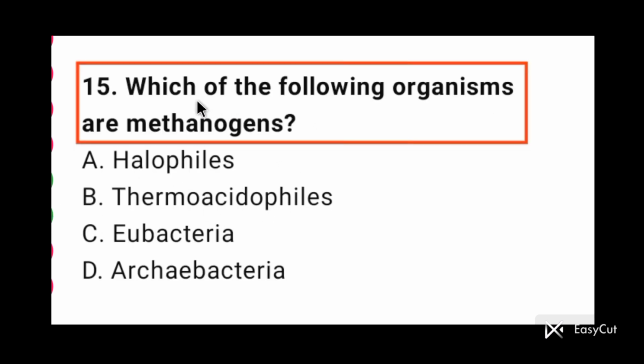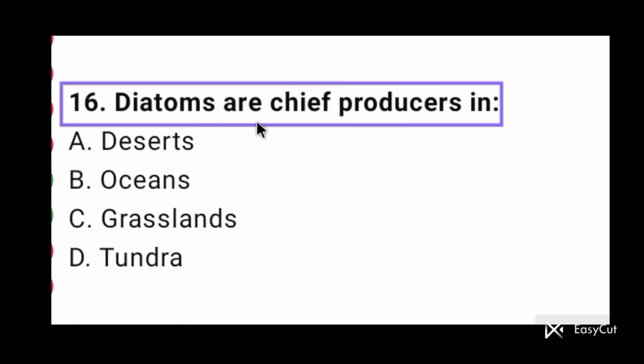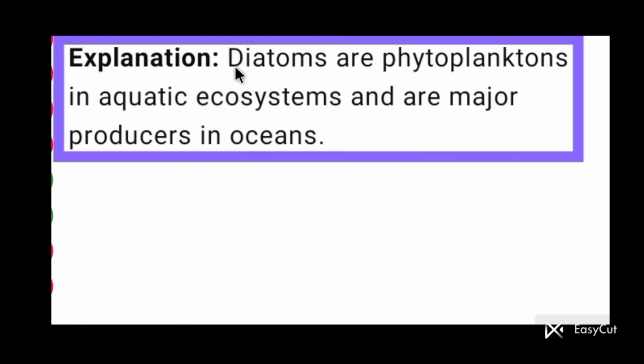Question number 15. Which one of the following organisms are methanogen? Archaebacteria are methanogen. Option D is correct here. Methanogens, like Methanobacterium, are a type of archaebacteria that produce methane under anaerobic conditions. Question number 16. Diatoms are chief producers in oceans. Option B is correct here. Diatoms are phytoplanktons in aquatic ecosystems and are major producers in the ocean.